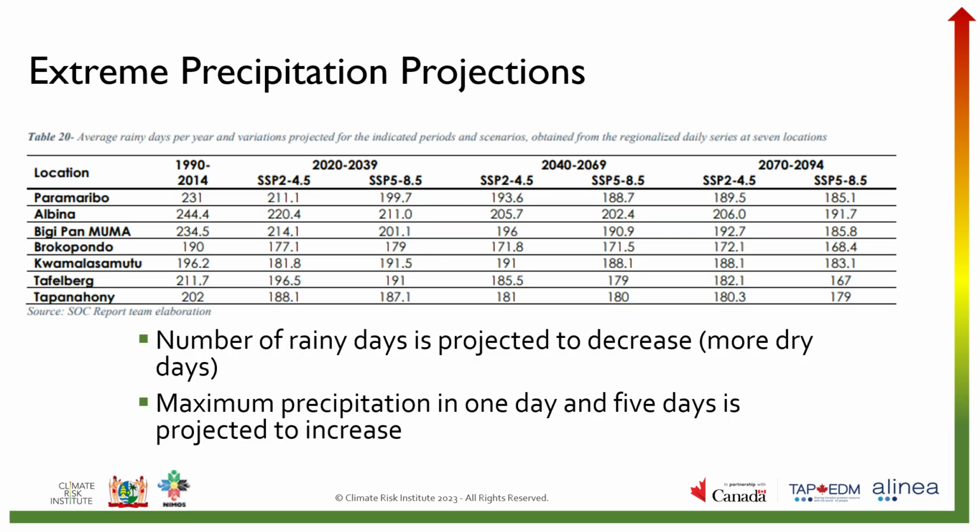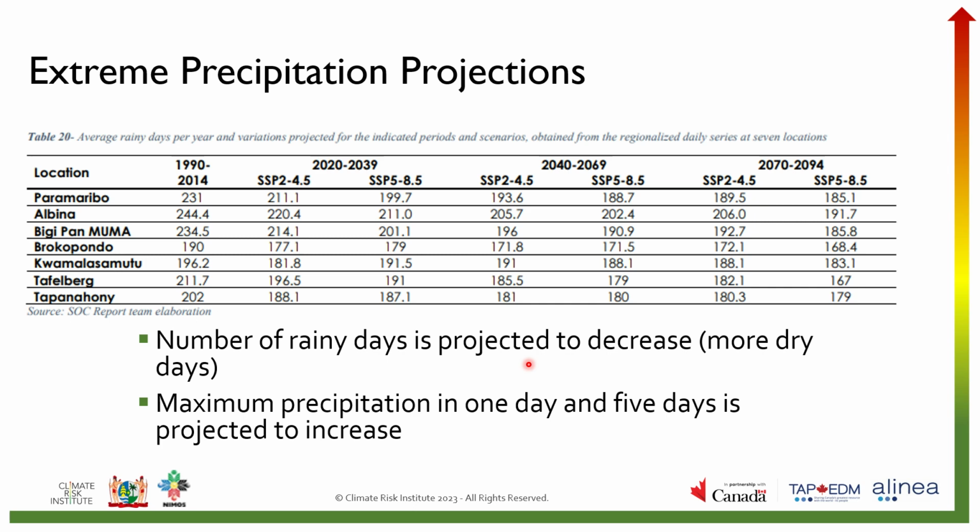What about future extreme precipitation? The number of rainy days is projected to decrease, meaning Suriname will have more dry days where there's no precipitation. This is most evident in the long term and for the coast, but it can also be observed in the interior in the short and long term.